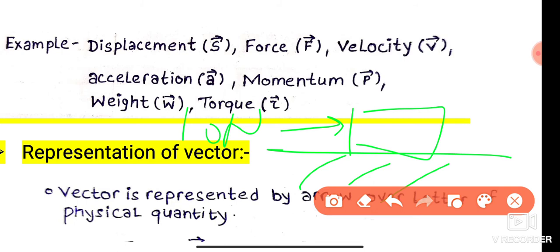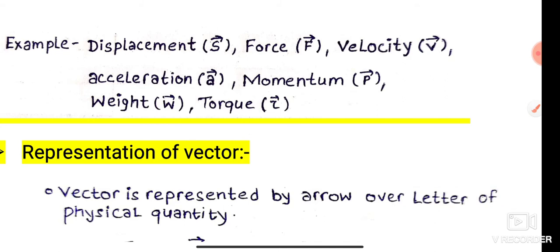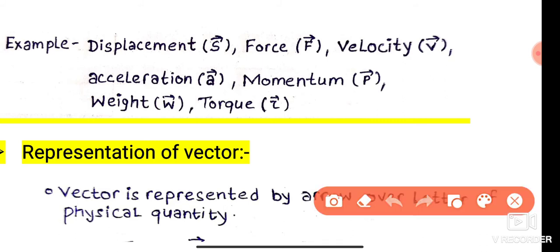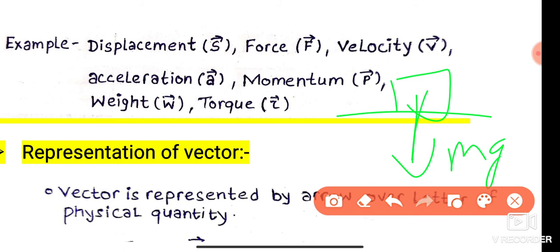And velocity. Velocity is also known as directional speed. If we specify the direction of the moving object along with the speed, then it becomes velocity. And weight is a force, so it also has direction, because the weight of a body acts towards the center of the earth, and the center of the earth is the direction of the weight force.